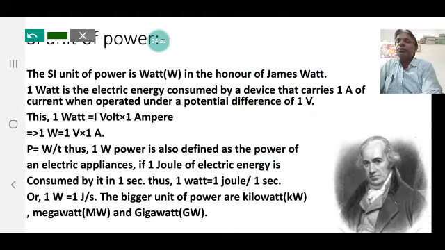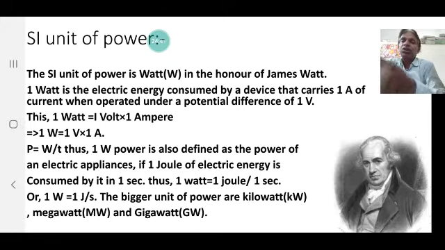In the first way, 1 watt is the electric energy consumed by a device if the device draws 1 ampere of current from the source operated under a potential difference of 1 volt; then the power of the appliance is said to be 1 watt. So 1 watt is equal to 1 volt into 1 ampere.